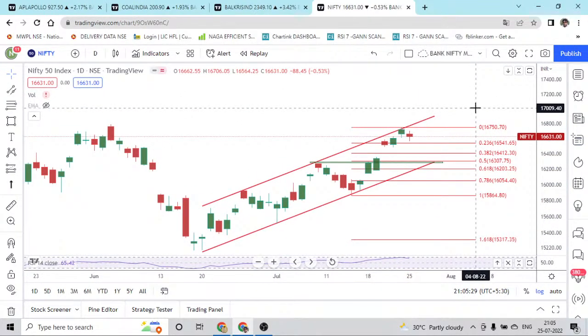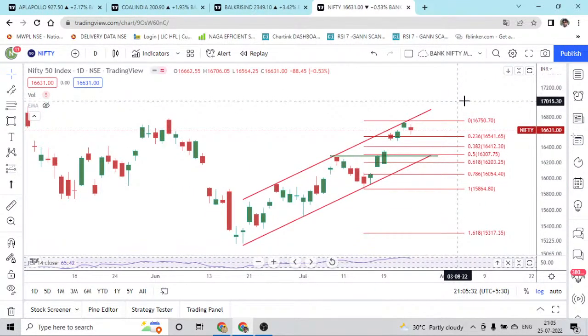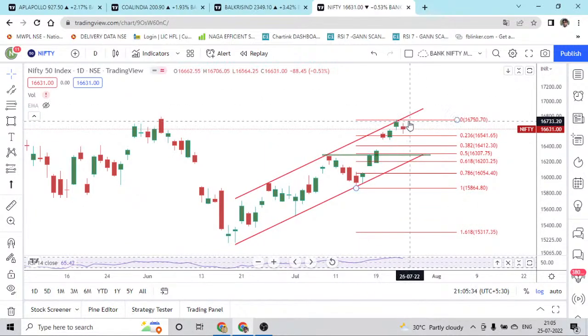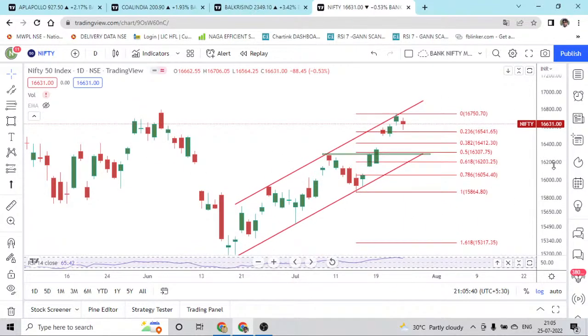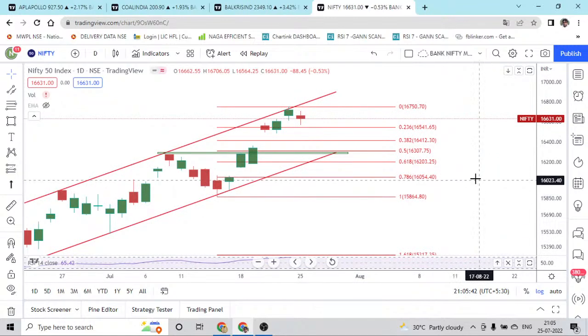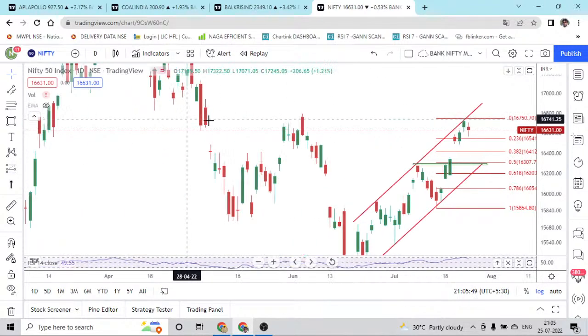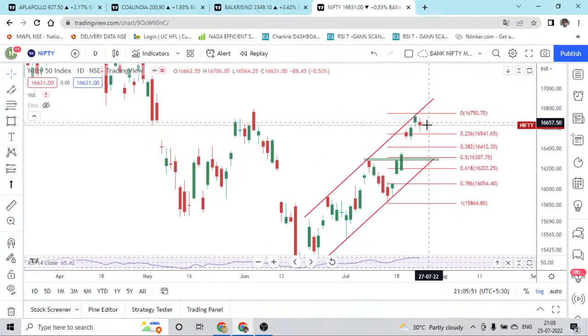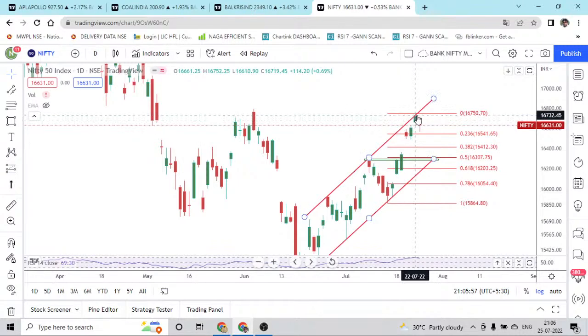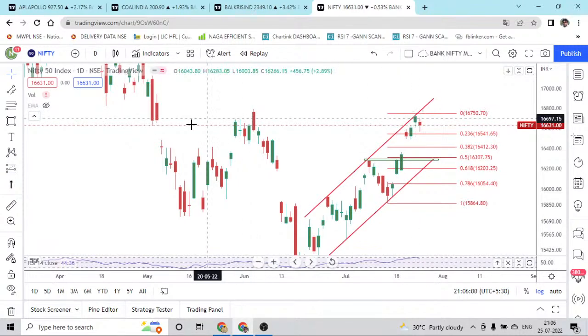Next, our objective is definitely to find a trade. So we need to look for the resistance and supports so that we can go for next day trades. Currently we are at 16,631. Definitely these levels will act as a resistance. If Nifty moves above, 16,752 was the swing high, so definitely this will act as a resistance.